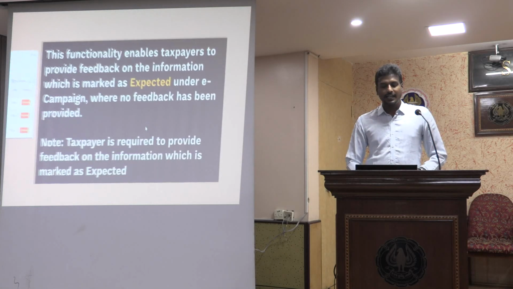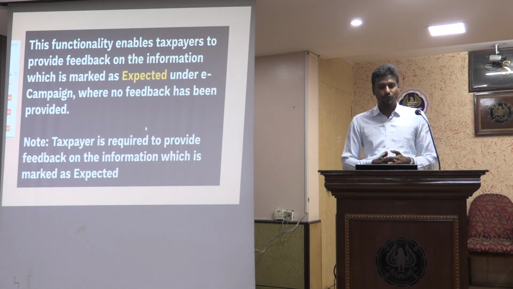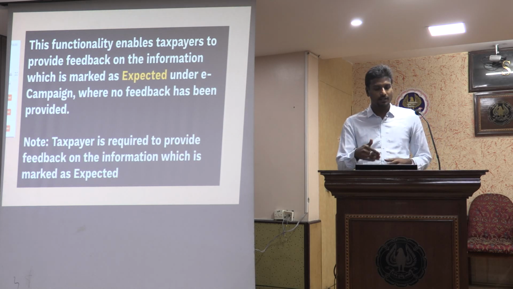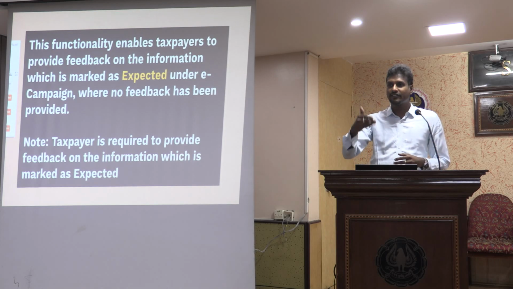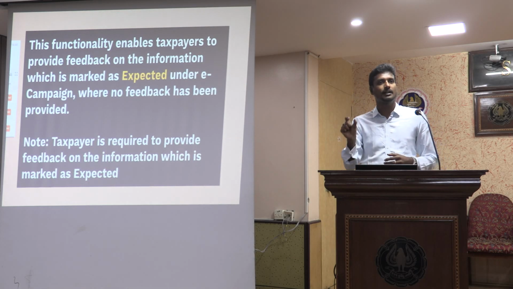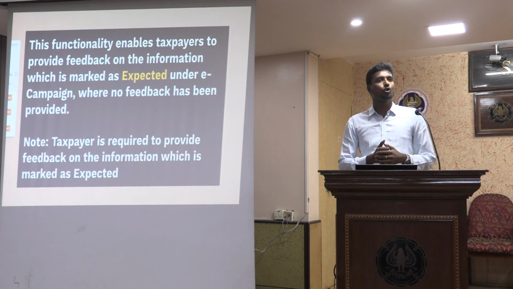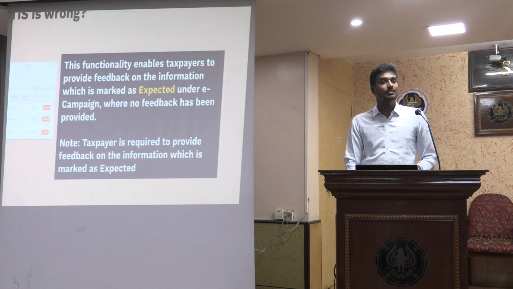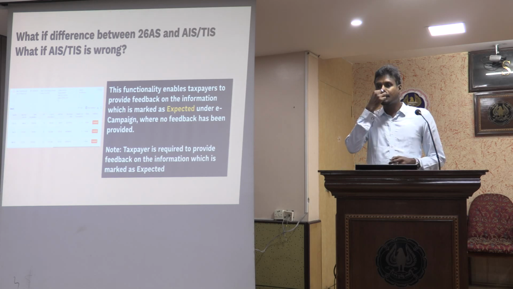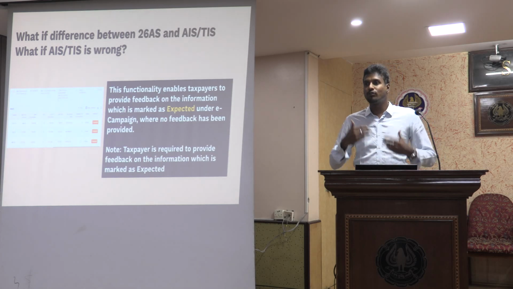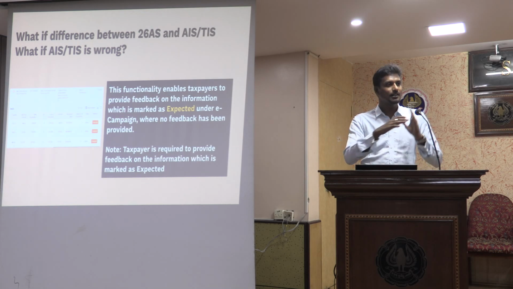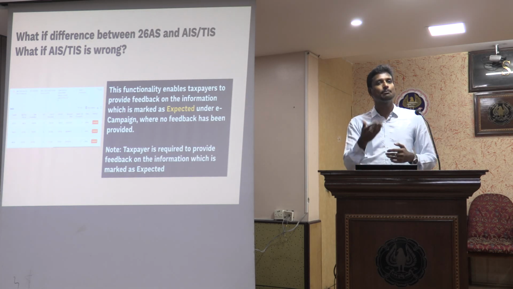So the functionality enables taxpayers to provide feedback on the information which is marked as expected under eCampaign. Wherever there is no feedback, it will be showing as expected, and I have to report that feedback. Taxpayer is required to provide feedback on the information which is marked as expected. But as per law, there is no mandatory rule for me to respond to it, because there is no law enabling it. It is only a procedural thing, a facility being given.